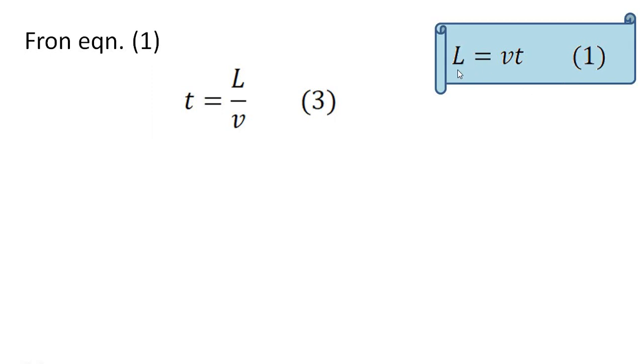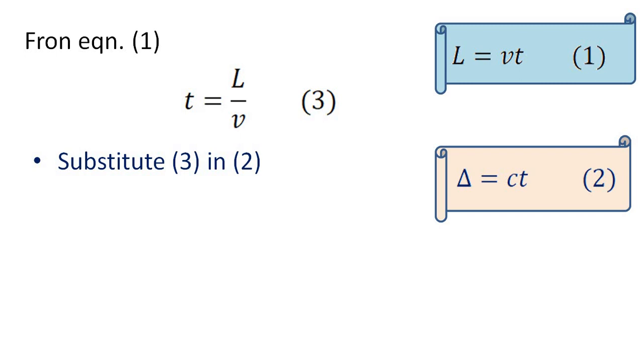From equation 1, L equal to V into T. Rearranging, we get T equal to L by V. Equation 3. Substitute 3 in equation 2. From equation 3 we have T equal to L by V, so in equation 2 we substitute L by V for T. Therefore delta equal to C into L by V. Rearranging, delta equal to C by V into L.